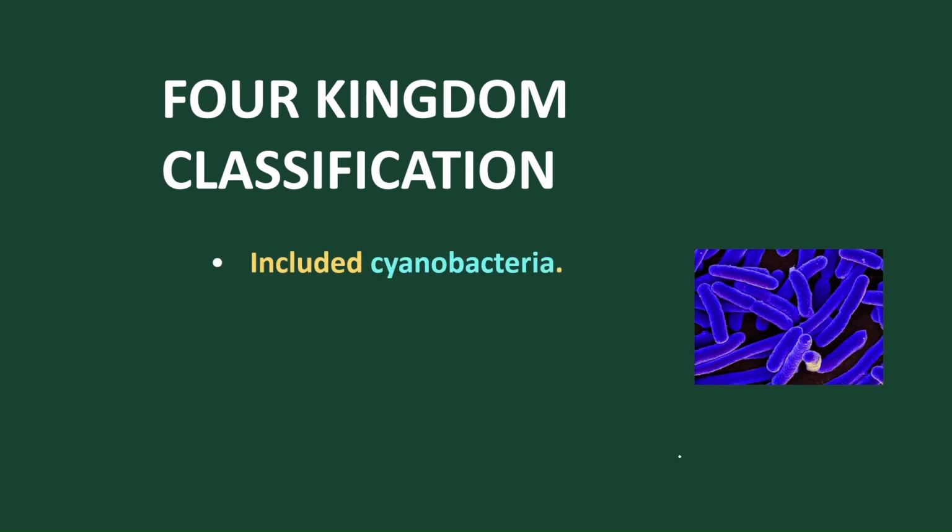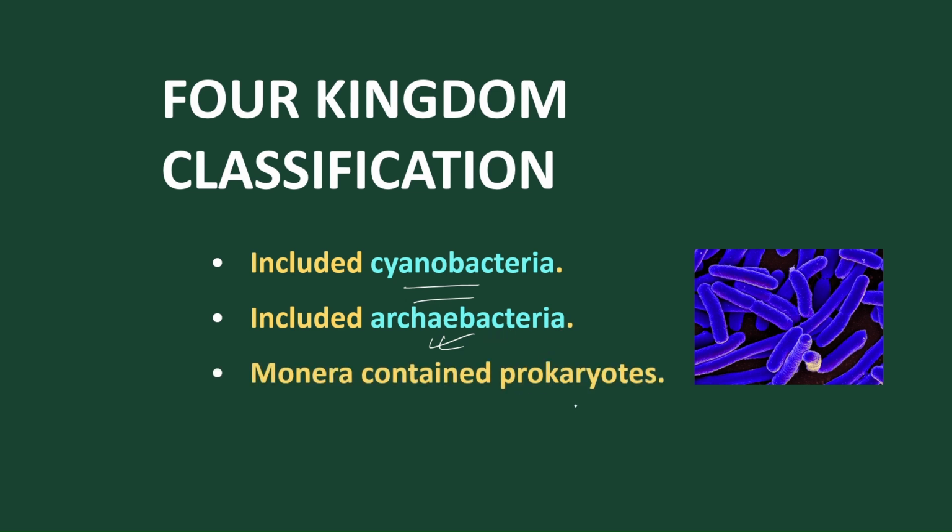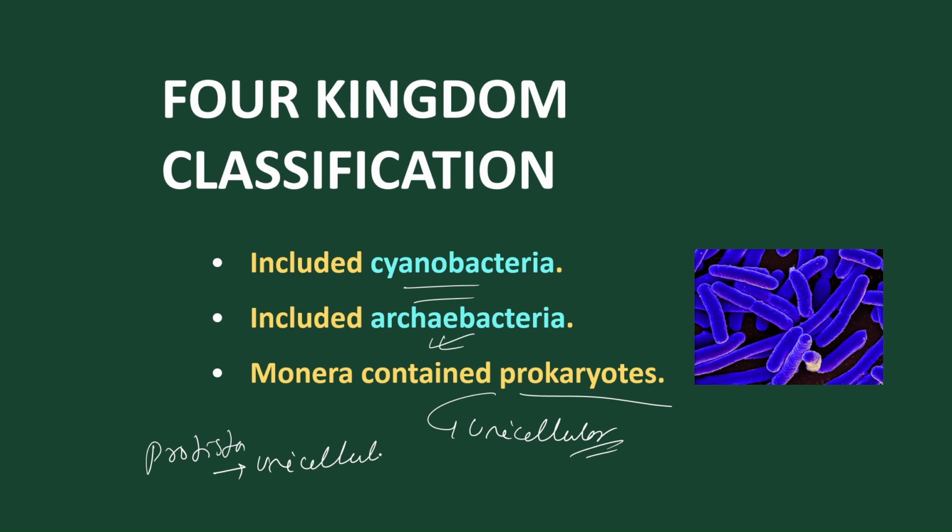So what are the examples of the four kingdom classification? That is cyanobacteria, they include archaeobacteria. These are the primitive form of bacteria. And Monera also contains prokaryotes. In Monera, all prokaryotes are included, and these prokaryotes should be what? Unicellular. And in Protista we find what? Unicellular eukaryotes. Okay. Now let's start five kingdom classification.